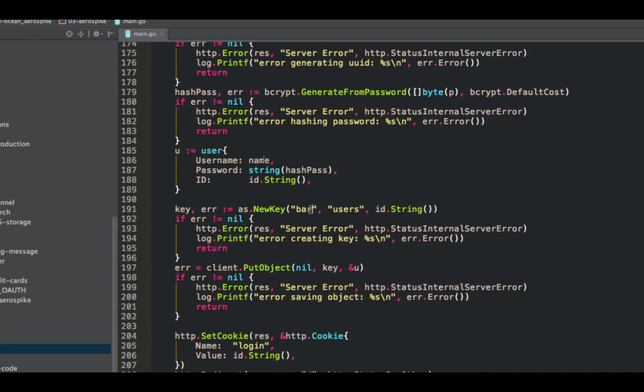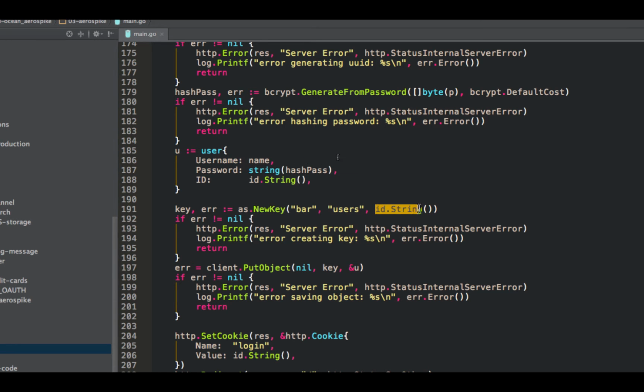So you give it the namespace. Namespaces are basically like separate databases. You've got your cluster, your namespace is your database. So if you've got multiple websites running off the same cluster, you can have them all separate from each other with different namespaces. So you should have one namespace per server, per separate website. The second argument is the set. Set is like the kind from Datastore or tables from SQL databases. So we give our users kind, or our set.